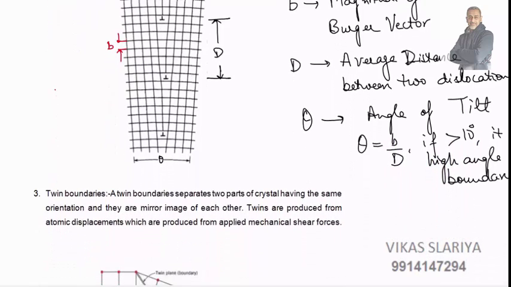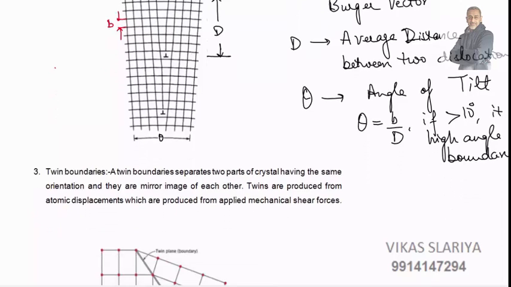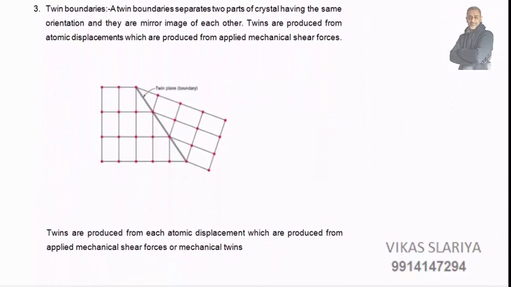Then we have twin boundaries. As the name says, what is a twin boundary? It separates two parts of a crystal that are mirror images of each other. This portion is a mirror image of this side. Just like twins, they are produced from atomic displacements which are produced from applied mechanical shear forces.